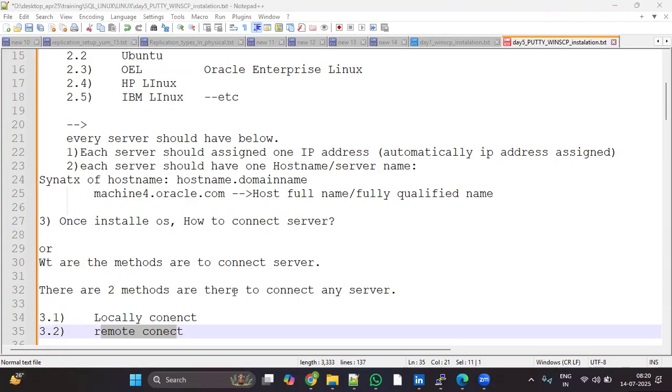Locally, sir. Hmm? You people joined locally? Yes, sir. Okay, you are in Hyderabad. Where I am, I am taking the session from the institute. If you join the session from within the institute, that is the local connection. So did you connect to this session outside of the institute or within the institute right now? It's outside of the institute, sir. So that connection we call a remote connection. Yes or no?